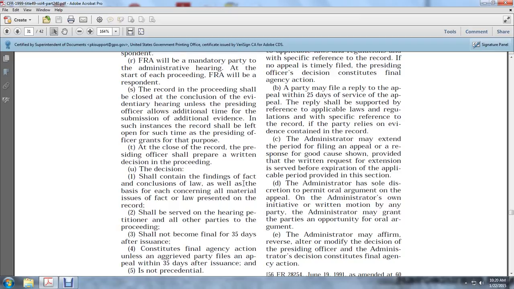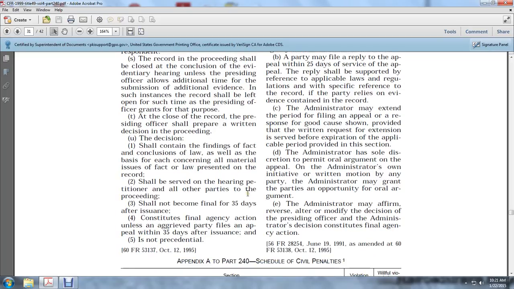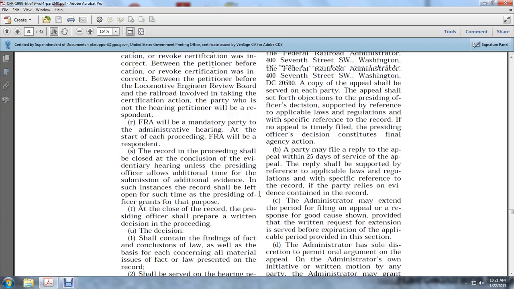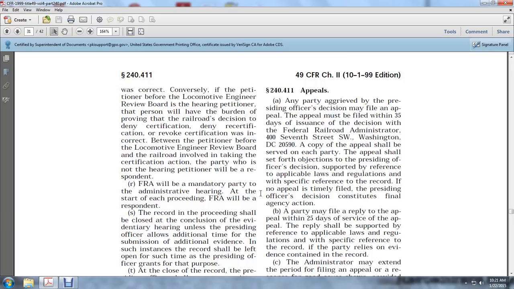After the record is closed, the presiding officer shall prepare a written decision, and the decision shall not become final for 35 days after issuance. It shall constitute final agency action unless an aggrieved party files an appeal within 35 days after the issuance.